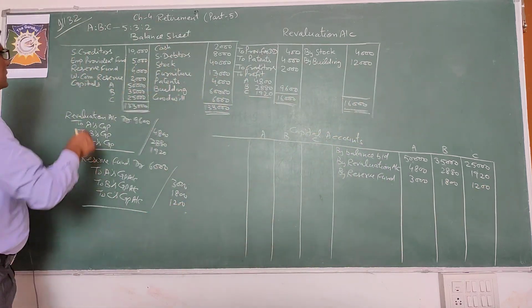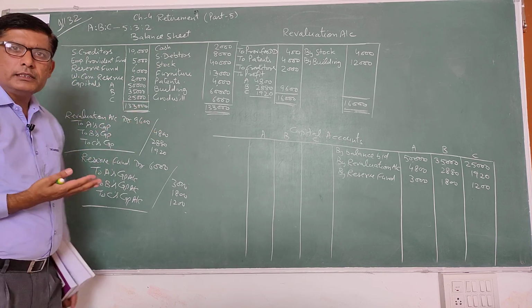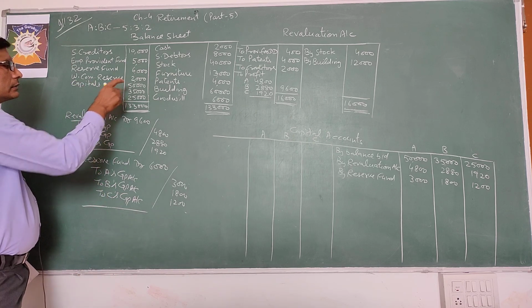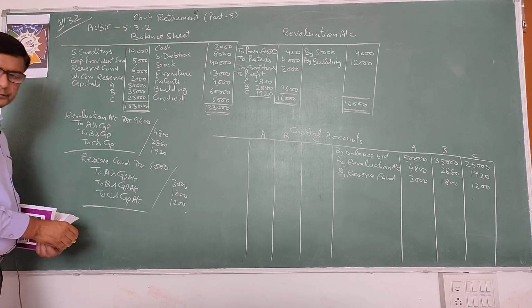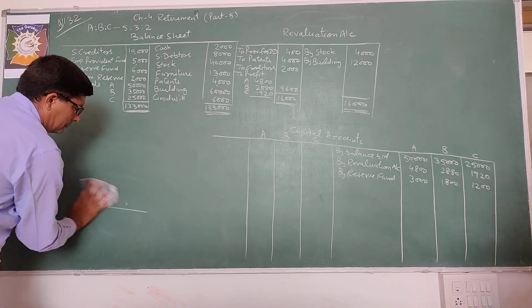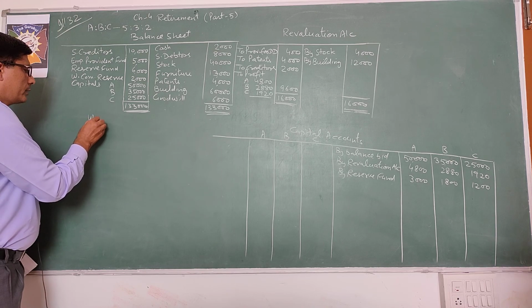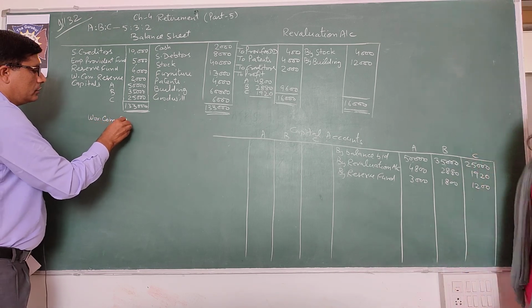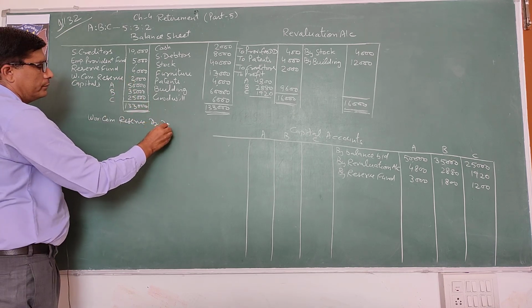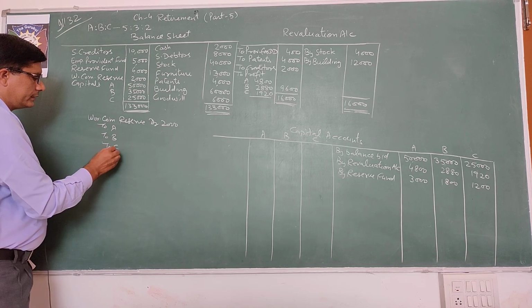Next reserve is general, ये workman compensation reserve. No further information is given in adjustment, तो distribute whole. Entry will be workman compensation reserve debit, that is 2000 to A's capital, to B's capital, to C's capital.